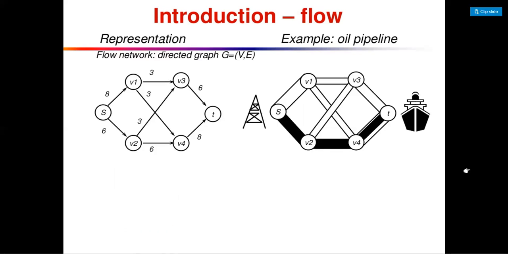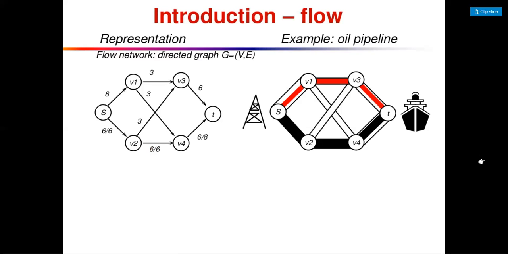See, there is an example: S to V2 is completely filled with oil, because it has maximum flow, and V4 to T is less filled because the flow is slow, or we can say it is not at its capacity. There is also an example presented with red lines. What is the flow? That is 6.